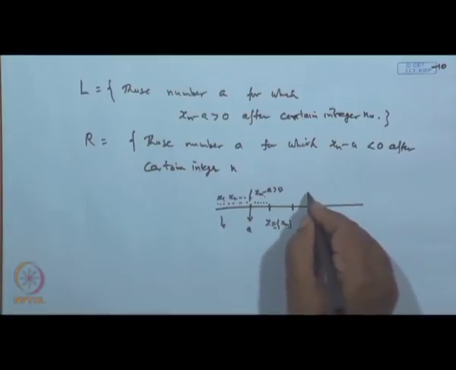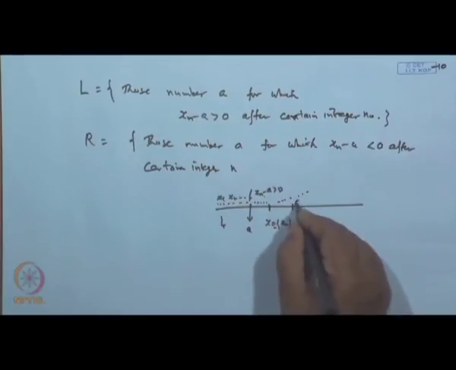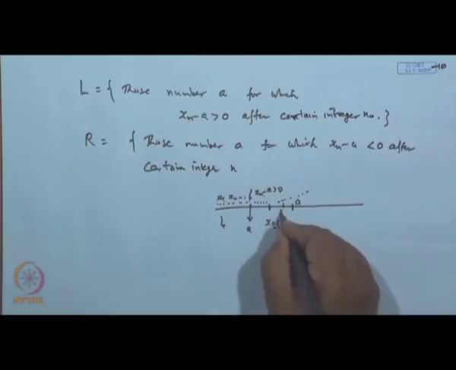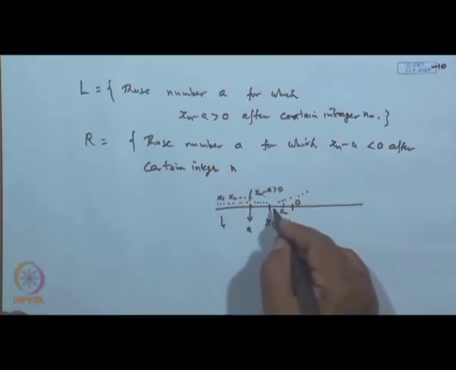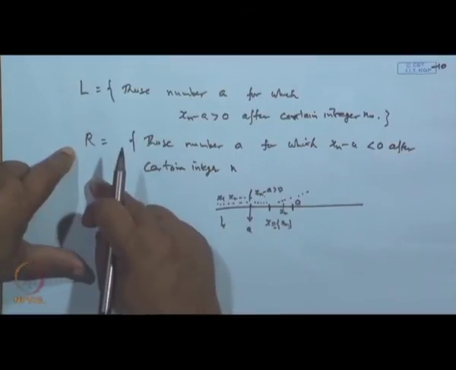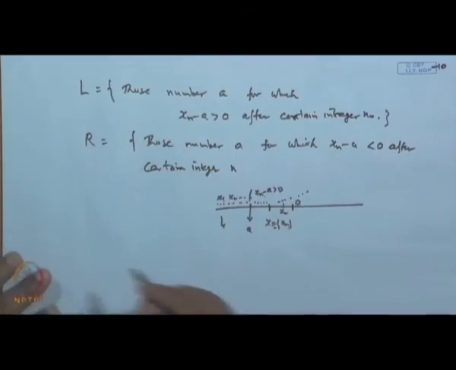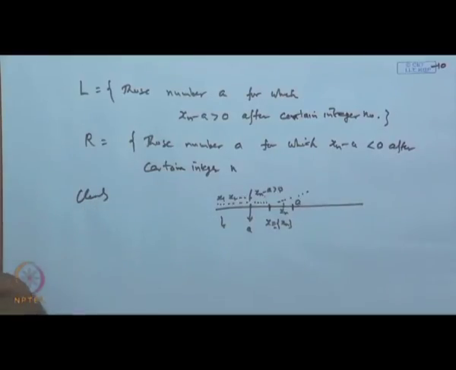Suppose I take this number like this. So, A is this number, x 1, x 2, x n will be this. So, x n minus A will be negative after a certain stage. So, those numbers you are putting in the upper class. Now, obviously, this forms a section A. This section clearly, okay.